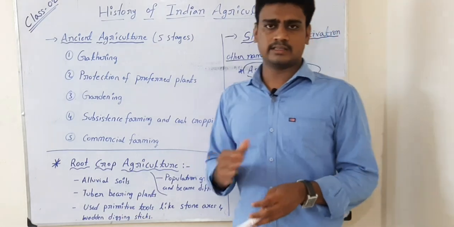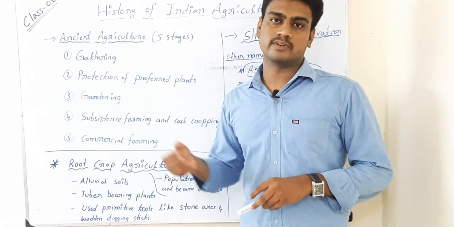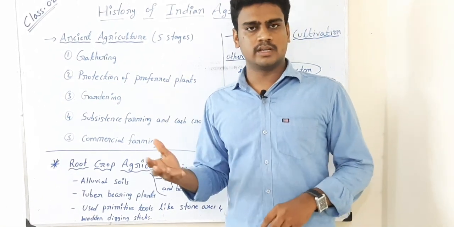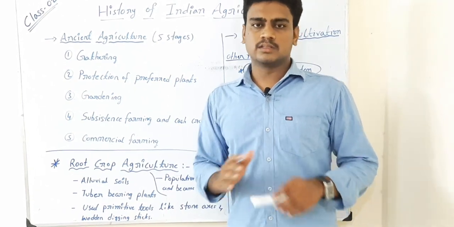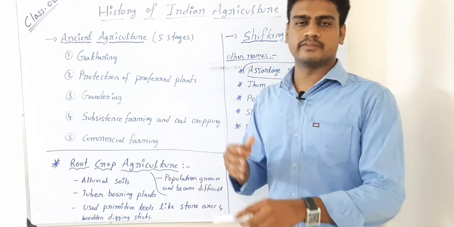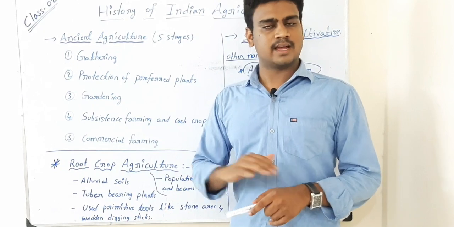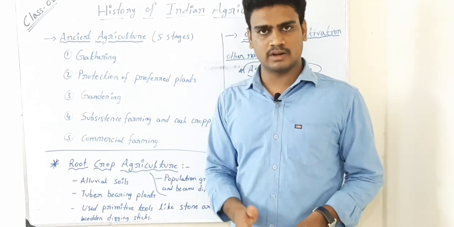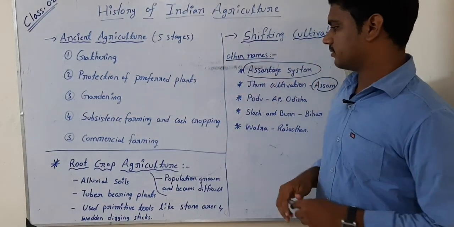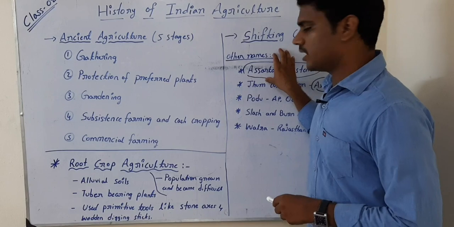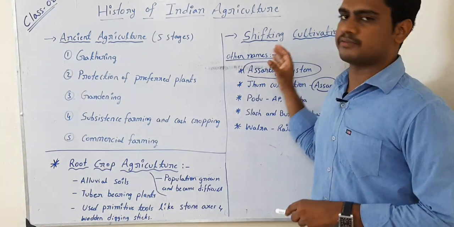Wherever hilly areas are there, they cut down the trees and clear the land area, and there they cultivate crops for 2 to 3 or 4 years, until the fertility of the soil is lost. Once the soil fertility is lost, they shift from that place to the next place. There again they cut the trees and go for cultivation. Likewise they keep shifting from one place to another. That's why they named it shifting cultivation. This is one of the methods they follow, and we believe in some places in the northeastern states it is still followed.